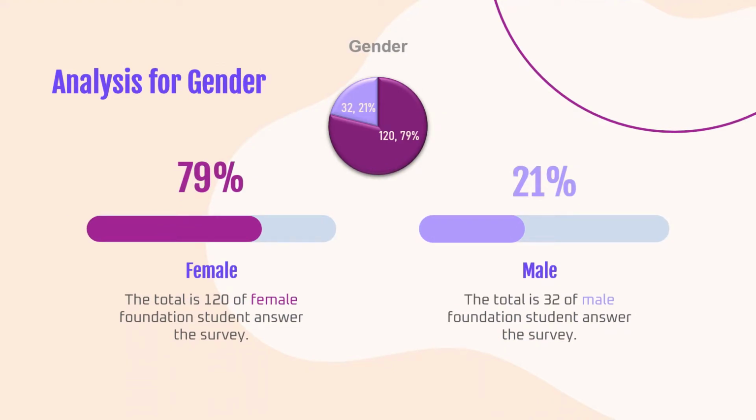The pie chart shows the gender of foundation students. Female students account for 120 of the total 152 students, while male students account for just 32 of the total 152. The mode of gender is female, which occupies 79% of the foundation student population, while male students only occupy 21%.